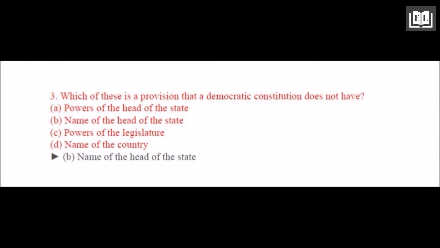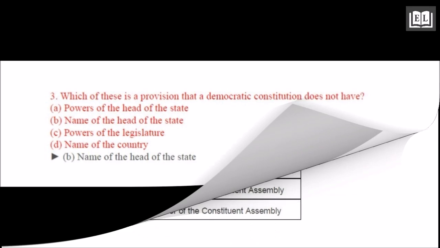3. Which of these is a provision that a democratic constitution does not have? A. Powers of the head of the state. B. Name of the head of the state. C. Power of the legislature. D. Name of the country. The answer is B. Name of the head of the state.